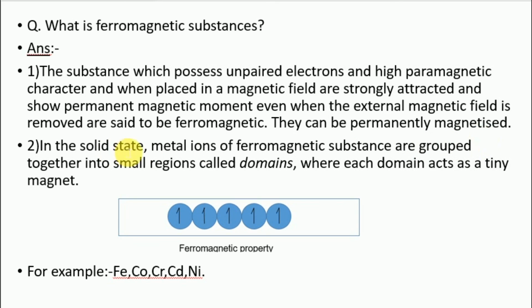In the solid state, metal ions of a ferromagnetic substance are grouped together into small regions called domains, where each domain acts as a tiny magnet. So here is the diagram of the ferromagnetic property, and its examples are Fe, Co, Cr, Cd and Ni.